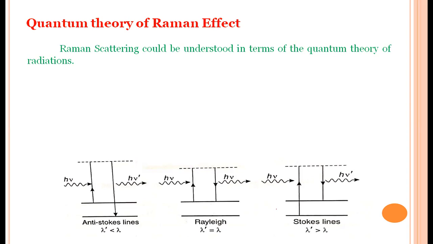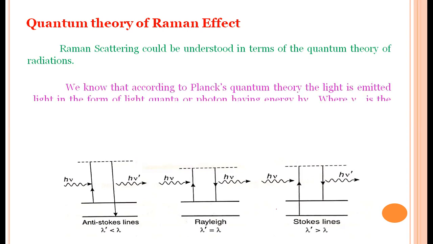How can we explain this Raman effect? Quantum theory is very good at explaining the Raman effect. According to Planck's quantum theory, light is emitted in the form of quanta, also called photons.